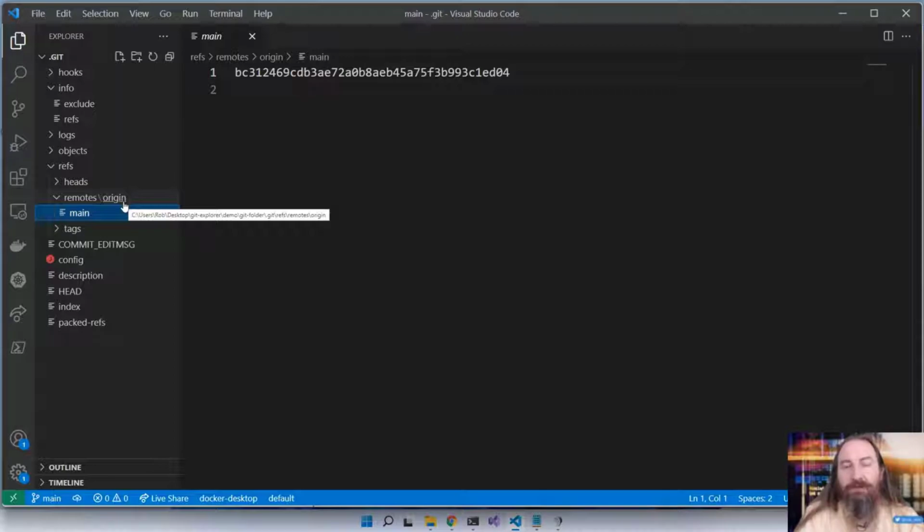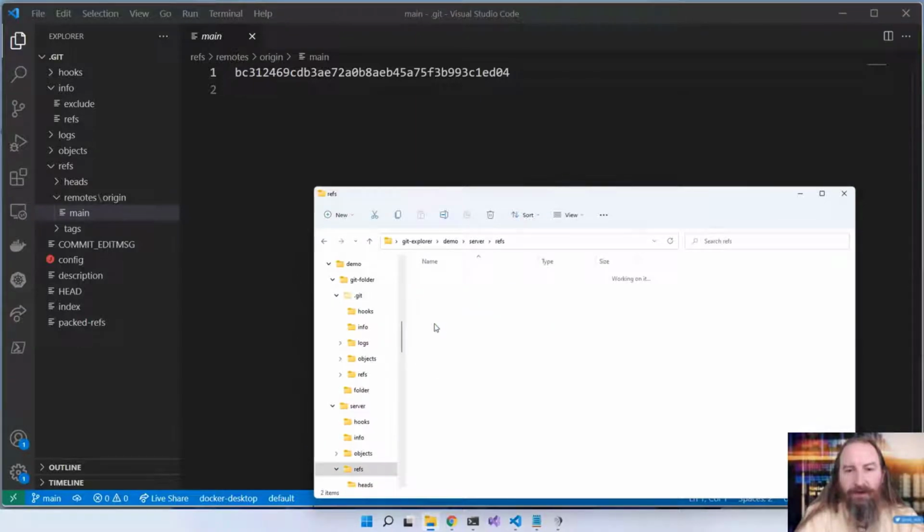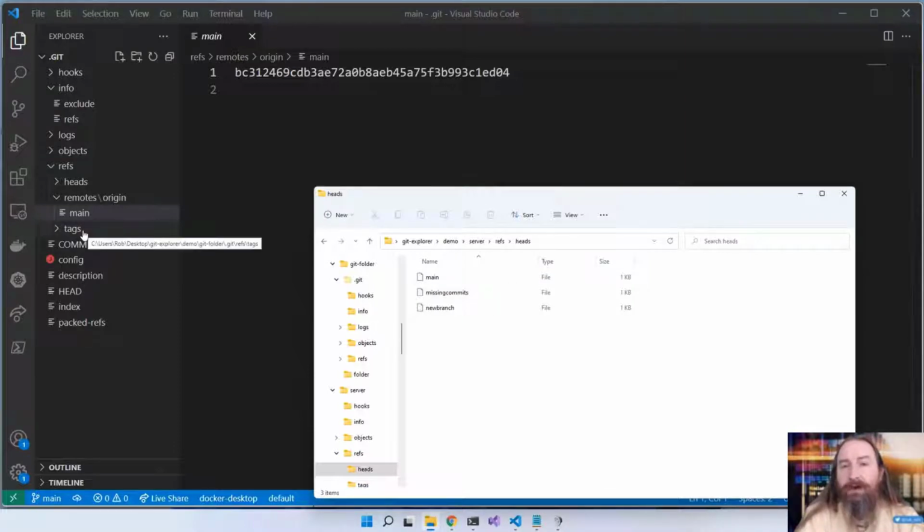So if I were to delete this remote tracking branch, I would remove my reference to where that branch is on the server, but the server has its own set of branches. So if we flip back over to the server here and we look at the refs, it has its own copy of main. So if I delete this main, I'm not deleting the branch on the server, rather I'm only deleting my reference to that branch, thus a remote tracking branch.